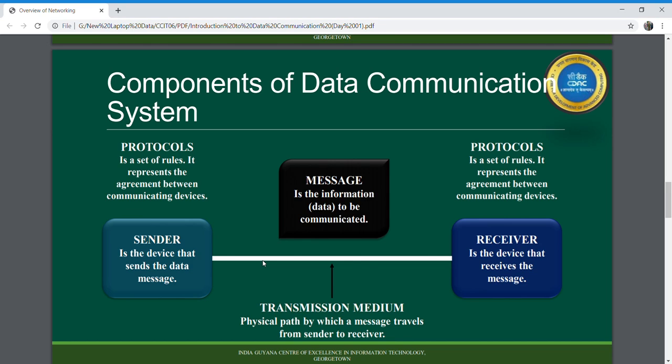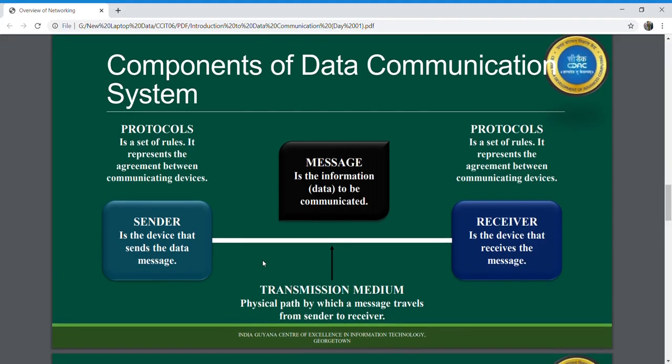So if your sender is sending the message in the form of an image, but your receiver is not able to understand or decode that image, then the communication is not going to take place between the sender and the receiver. If your sender is sending data in the form of an image, your receiver should be able to understand data in the form of an image. If your sender is sending data in the form of numbers, your receiver should be able to understand that the data is in the form of numbers, and so on.